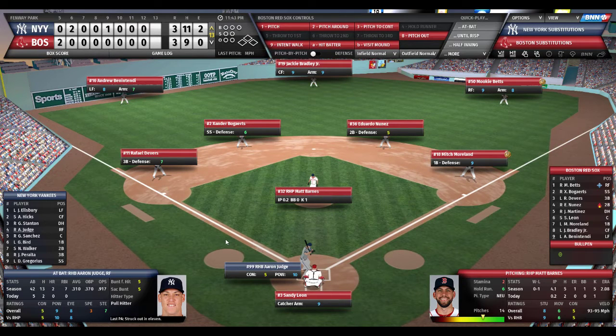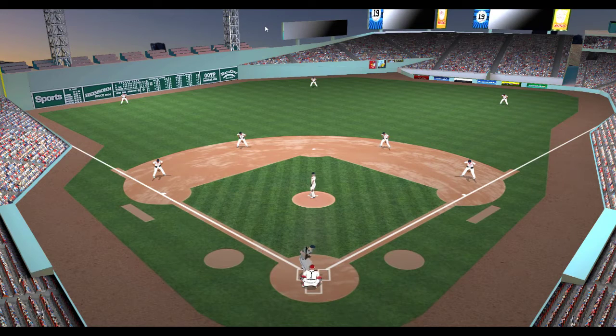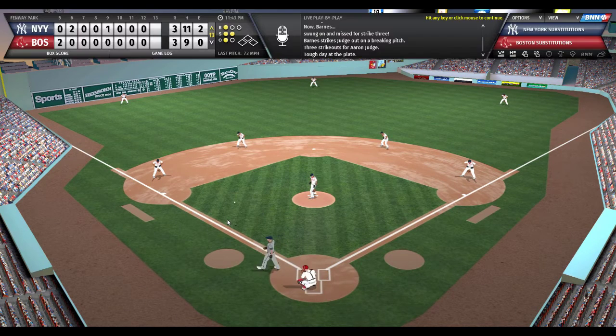Aaron Judge, 2 for 5. At any point in time, Judge can untie this game. His last time up, he struck out. Barnes takes a deep breath. The windup and the pitch to Judge. What will the verdict be? We shall see. Strike 3 is the verdict. Go sit down, Mr. Judge. I hate saying that because I like him, but it's against the Red Sox. When it's against the Red Sox, I don't like him too much. One of my favorite players.